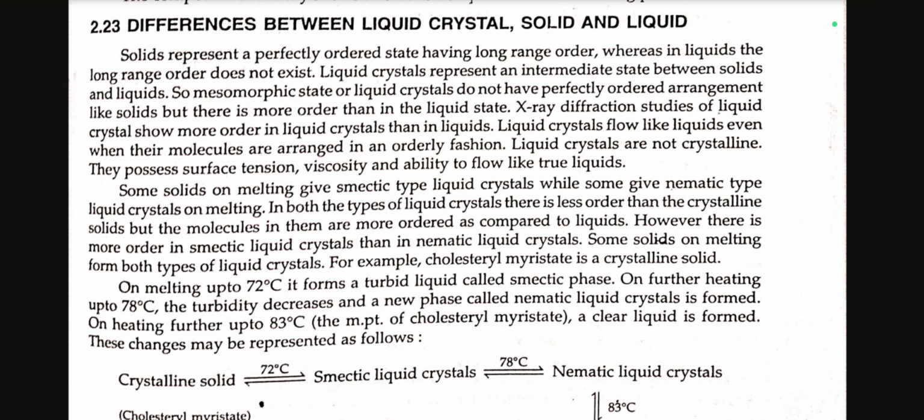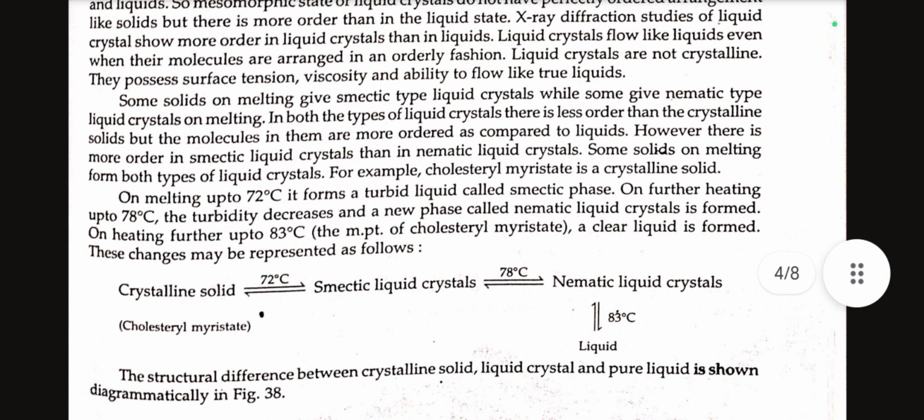Some solids on melting form both types of liquid crystals. For example, cholesterol myristate is a crystalline solid. On melting at 72 degrees Celsius, it forms a turbid liquid called the smectic phase. On further heating up to 78 degrees Celsius, the turbidity decreases and a new phase called nematic liquid crystal is formed. On heating further up to 83 degrees Celsius, the melting point of cholesterol myristate, a clear liquid is formed. These changes may be represented as follows. Crystalline solid cholesterol myristate at 72 degrees Celsius becomes smectic liquid crystal, and about 78 degrees Celsius it becomes nematic liquid crystal, and about 83 degrees Celsius it becomes true liquid.